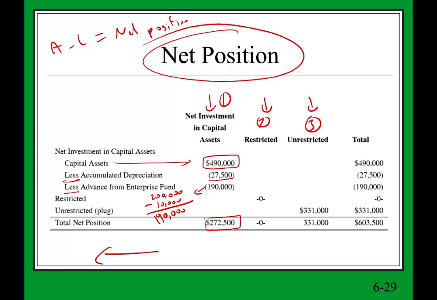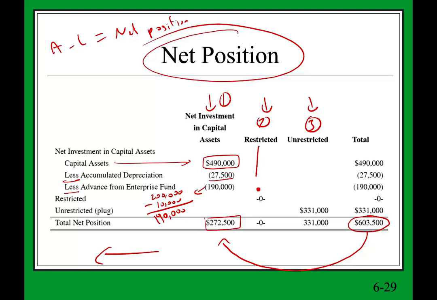Now in the prior session, I did not really mention why we have to do this, why we have to separate our net position. It is because the citizens need to know how much net position we have, but they might be under the impression that if we have 603,500 of net position, we have all this net position available. It may not be available. For example, of the 603,500, 272 is basically invested in capital assets, so we cannot really spend it. That's what we're trying to say.